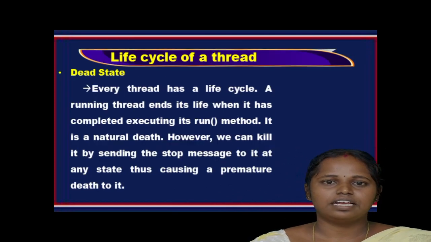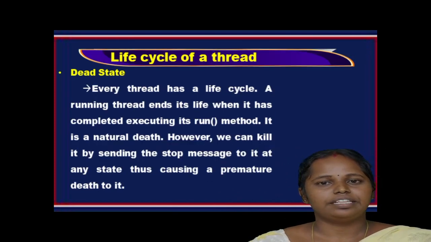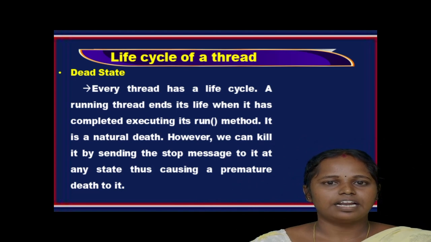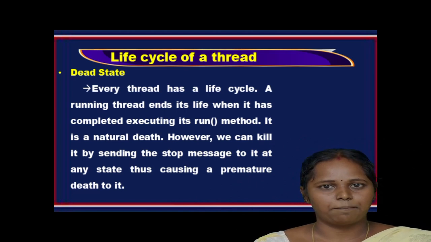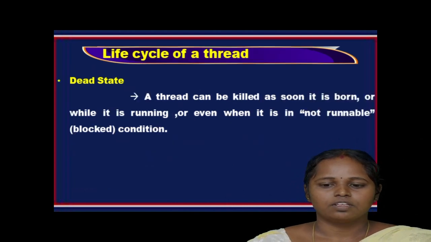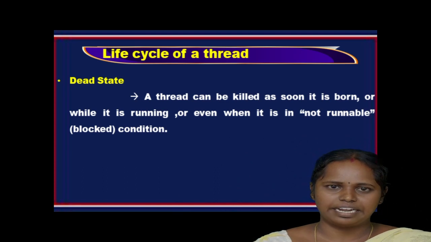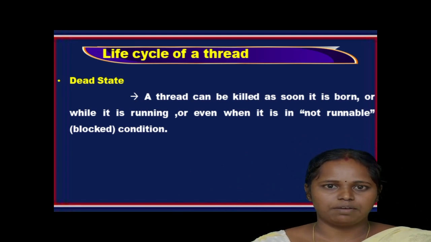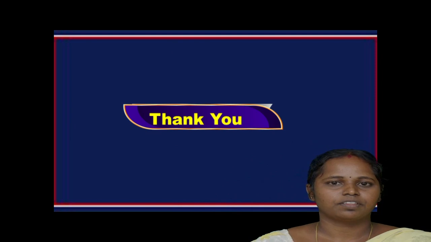So the final one is the dead state. Every thread has a life cycle. A running thread ends its life when it has completed executing its run method. It is a natural death. However, we can kill a thread at any state by sending the stop message, that is the stop method, thus causing premature death to it. So the thread can be killed as soon as it is born, or while it is running, or even when it is in the not runnable condition. That's all about threads.